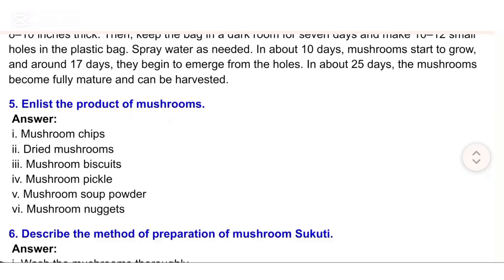5. Enlist the products of mushrooms. Answer: I. Mushroom chips. II. Dried mushrooms. III. Mushroom biscuits. IV. Mushroom pickle. V. Mushroom soup powder. VI. Mushroom nuggets. 6. Describe the method of preparation of mushroom sukuti.